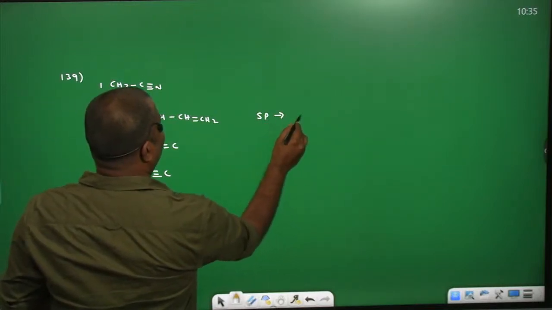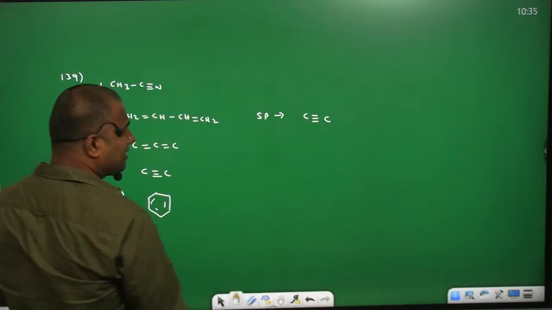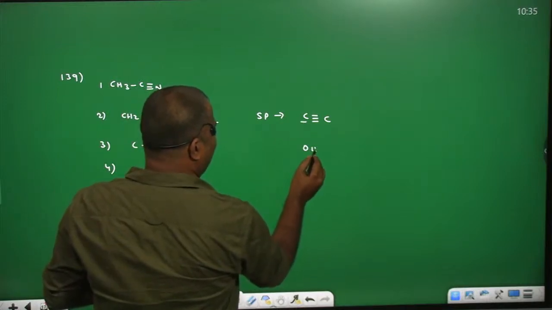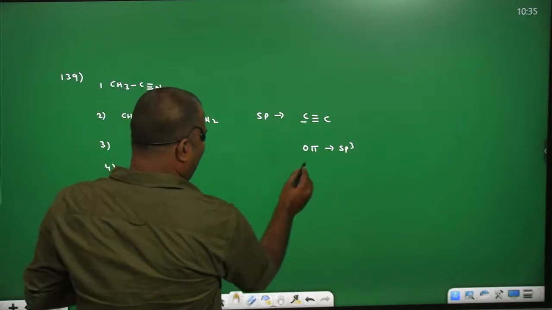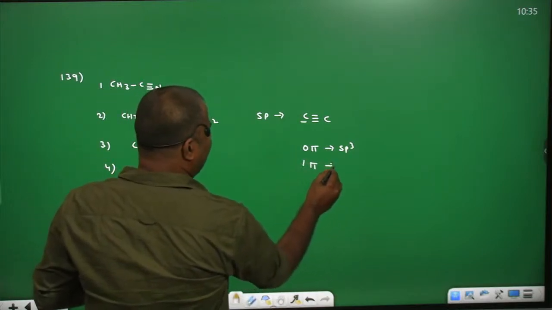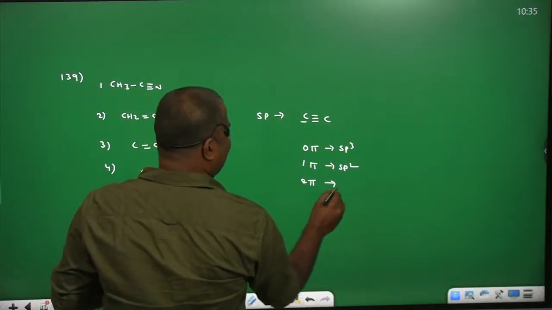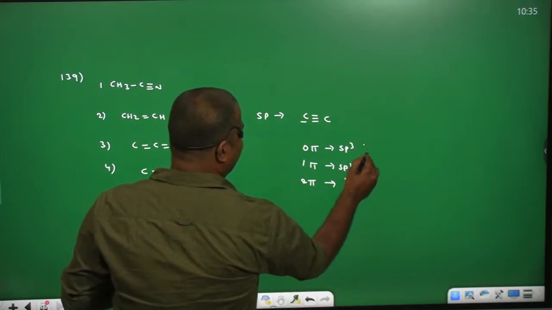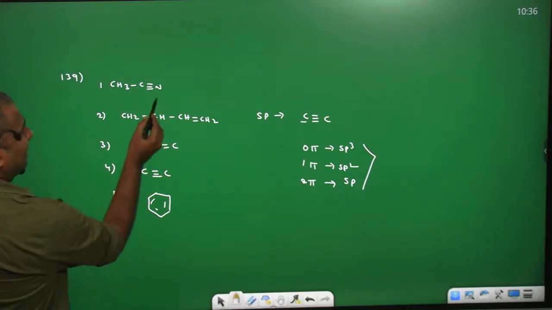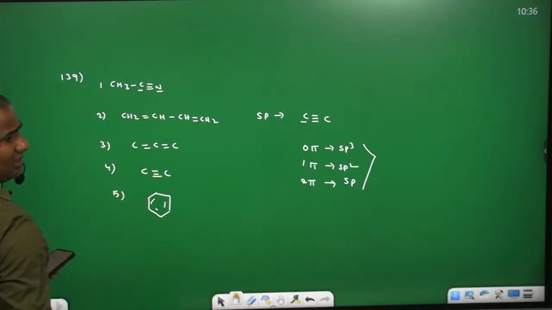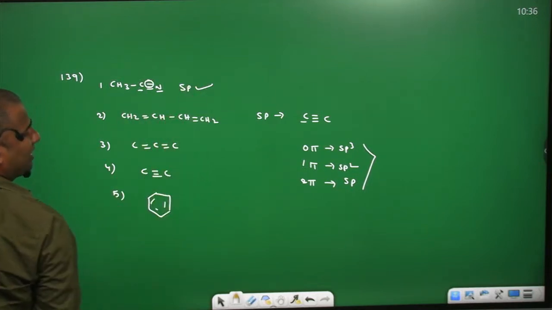Around any atom, if zero pi bonds are there, that is an sp3 carbon or sp3 atom. Around any atom, if one pi bond is there, that is an sp2 hybridized atom. If two pi bonds are there, that is an sp hybridized carbon or any atom. So now you can see around this nitrogen and this carbon, we are finding two pi bonds.